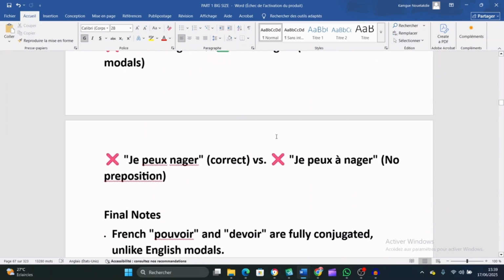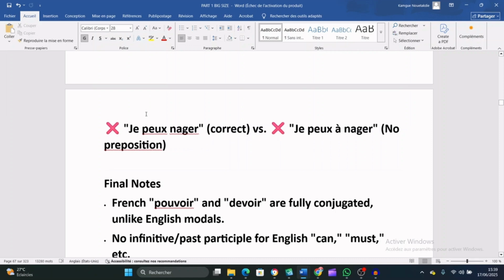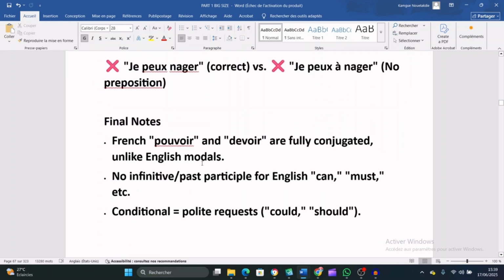Now what about French? In French, je peux nager. This is correct. But you will never add a preposition. Just after that modal verb, you just put the verb in the infinitive. You don't need to put any preposition. You just say je peux nager. That's a correct sentence.